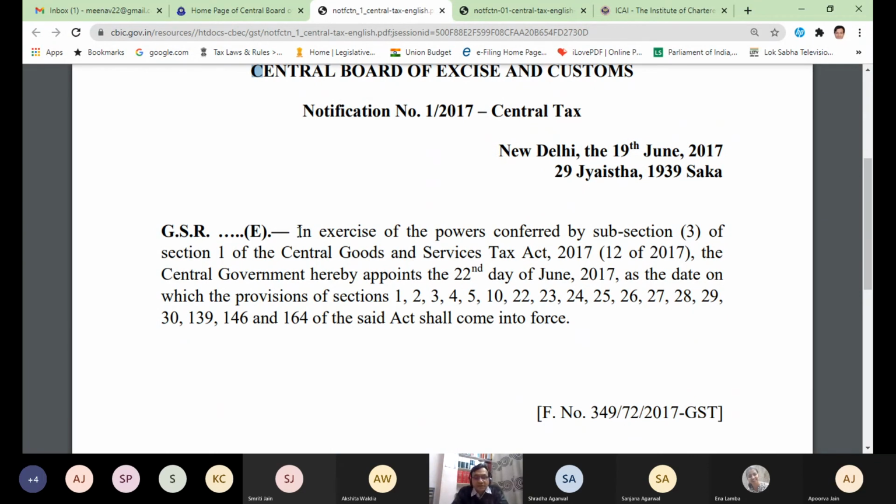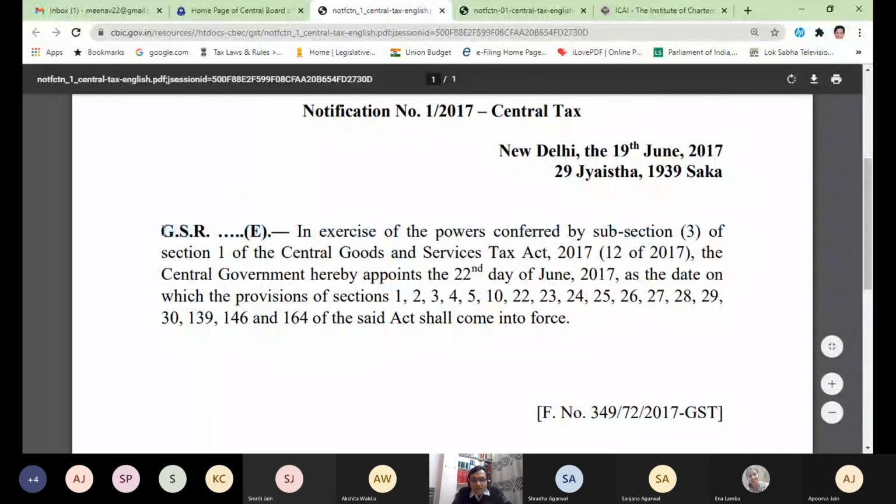This was the first notification, and every notification tells you under which section it has been issued. So what it says: in exercise of the powers conferred by subsection 3 of section 1. Now do you remember section 1 of the Central Goods and Services Tax Act? I showed you that.